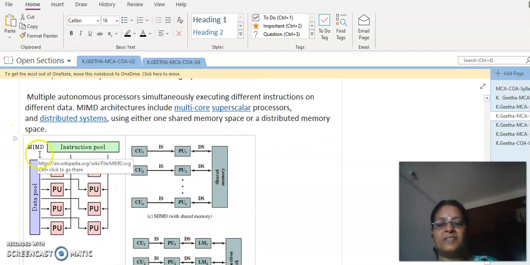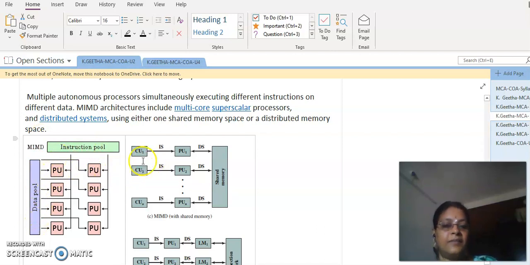Maybe you can observe this diagram. The instruction pool will be supplying different instructions, and we will have multiple processing units. Each unit will be fed with a set of data. This data will be operated on based on the first instruction, and again the same data will be operated on by the second instruction. Like this, the processing units will be performing multiple operations on multiple sets of data.